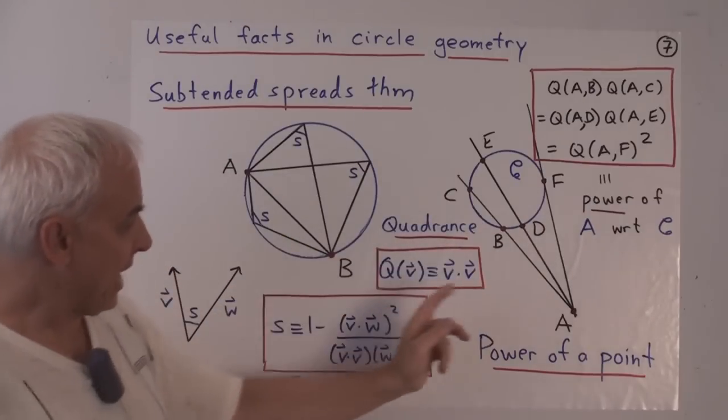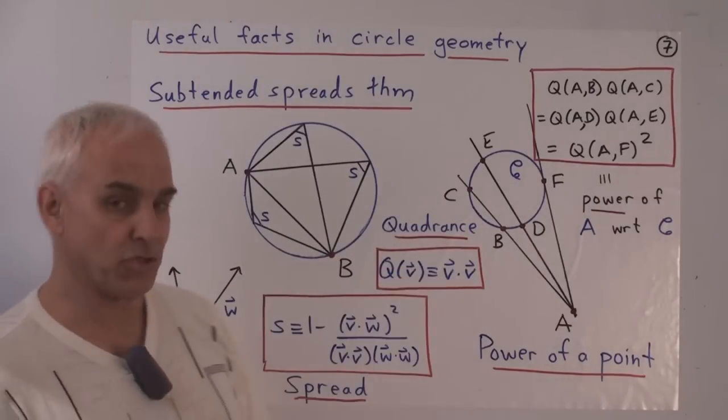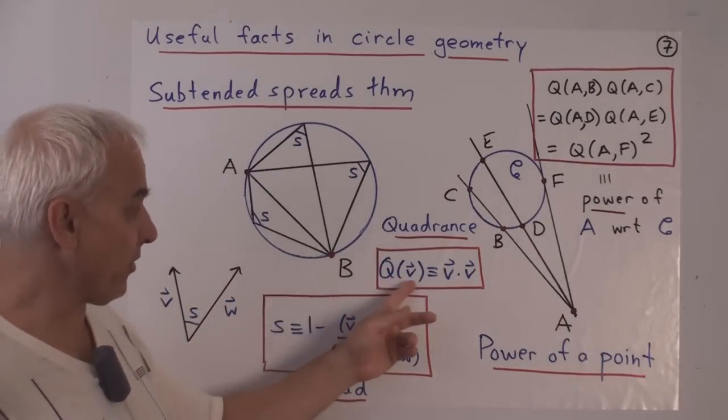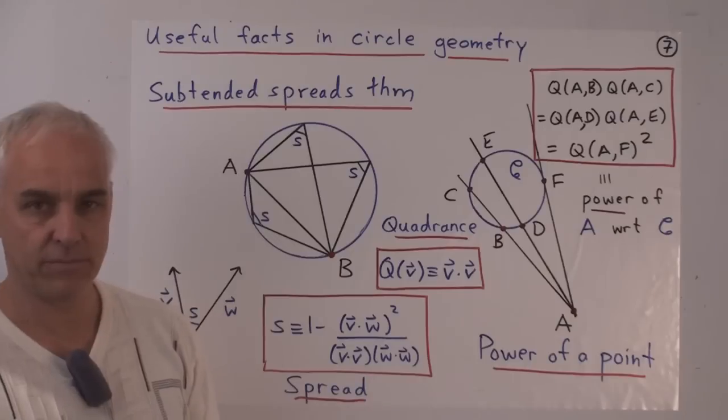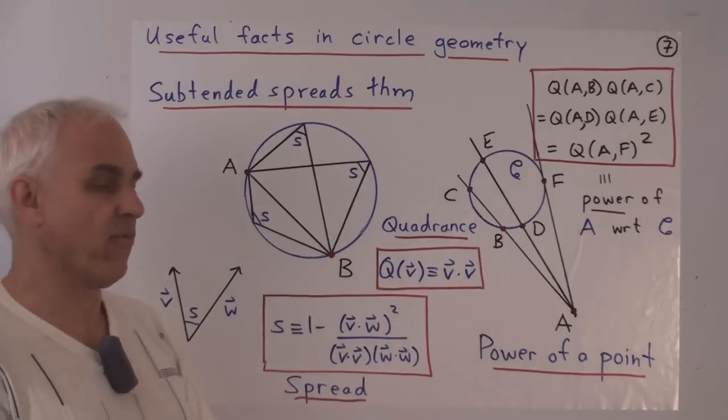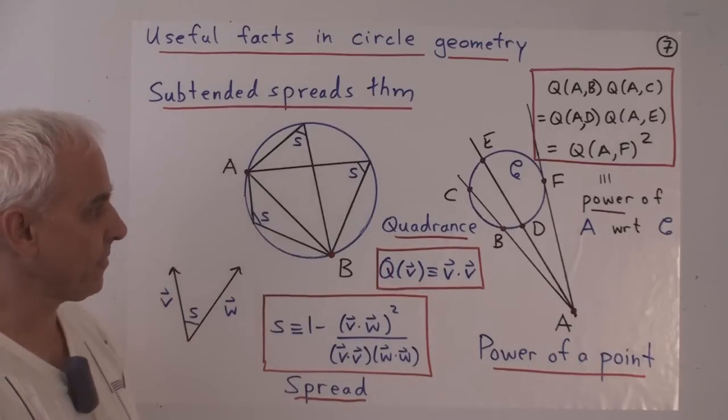Another important fact has to do with the other important notion of rational trigonometry, which is just the quadrance. The quadrance of a vector is just the vector dotted with itself. It's the square of what's usually called the distance.